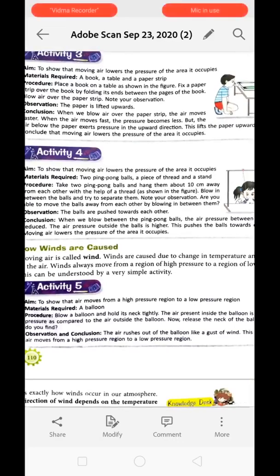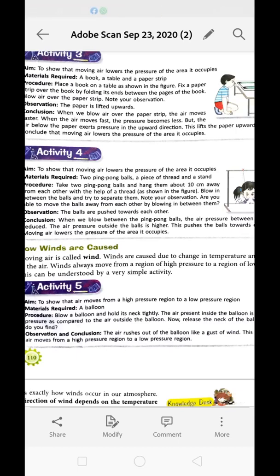Now activity 5, to show the air moves from a high pressure region to a low pressure region. What we have to do is just blow a balloon and hold its neck tightly, okay. The air present inside the balloon is at higher pressure in comparison to the air present outside the balloon. Now release the neck of the balloon. You will see that air rushes out of the balloon like a gust of wind. This shows that air moves from a high pressure region to a low pressure region. Have you ever seen air from outside on its own entering inside the balloon? No, it will never happen. Clear?